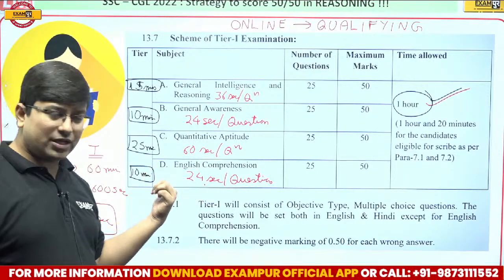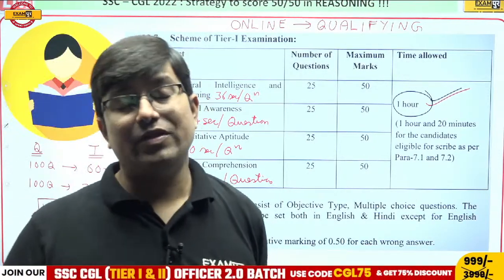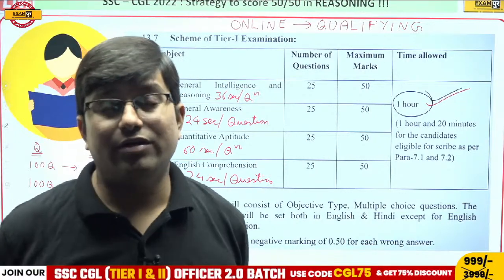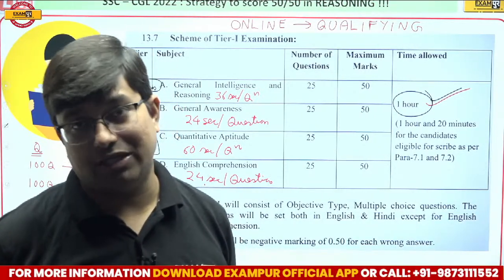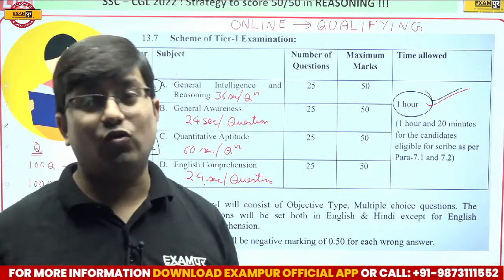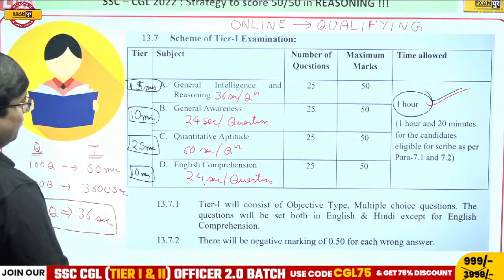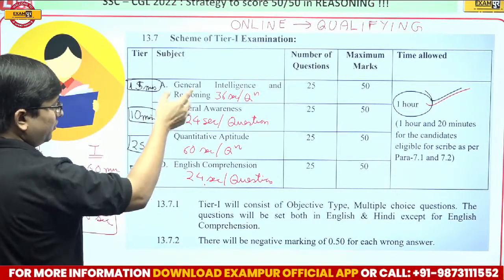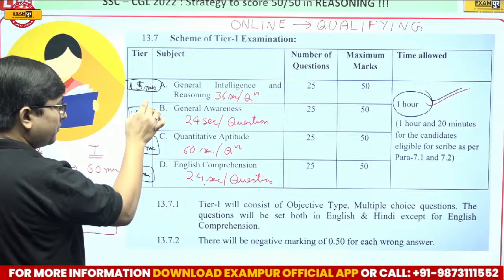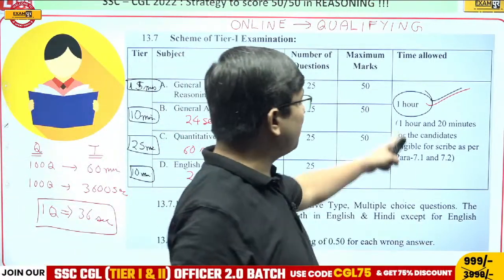Now English comprehension, 10 minutes. So 24 seconds per question. Obviously the reading comprehension topics will consume time, but there are some vocabulary questions which will balance it out. So the time that you are able to save over here should be utilized over here. And that is the beauty of this composite time.